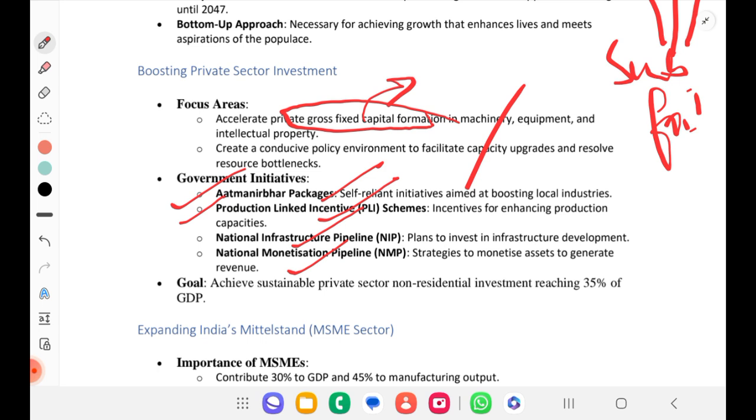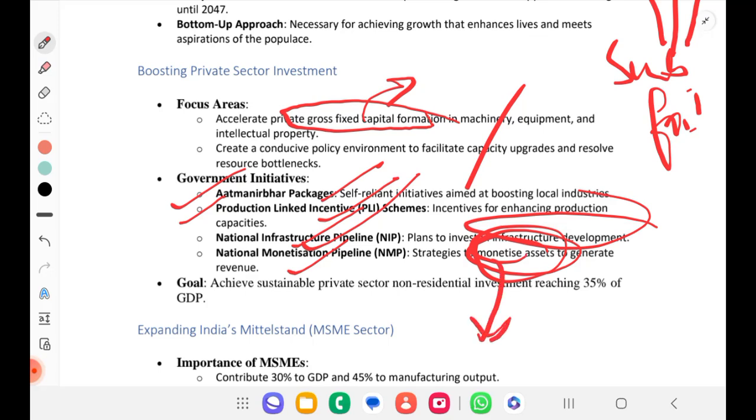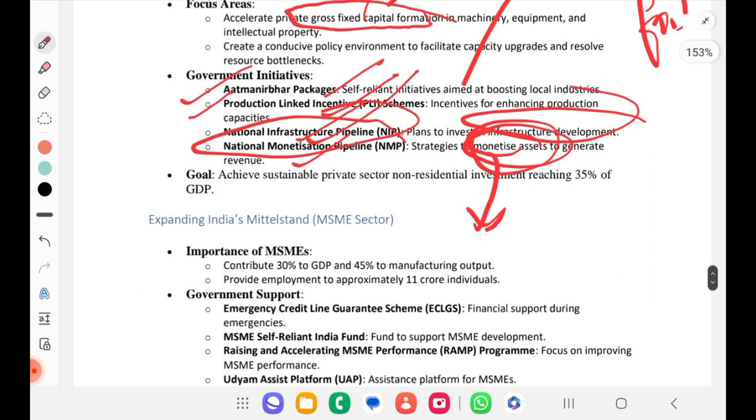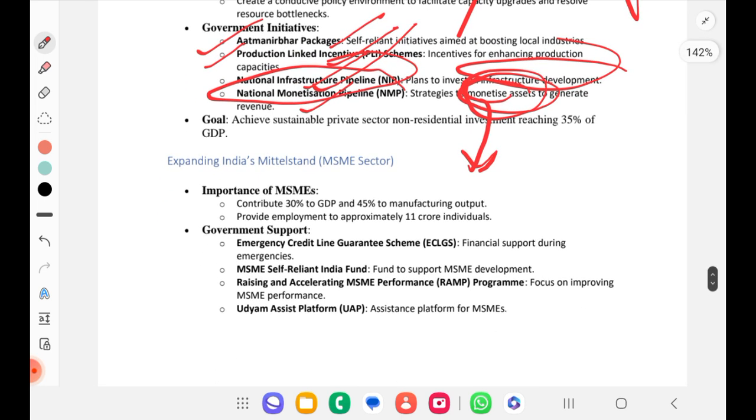And we have the national infrastructure pipeline. It plans to invest in infrastructure development. National monetization pipeline, strategies to monetize assets in order to generate income or revenue. That is the national monetization pipeline also. So the goal is to achieve sustainable private sector non-residential investment reaching 35% of GDP. So this is all about that.